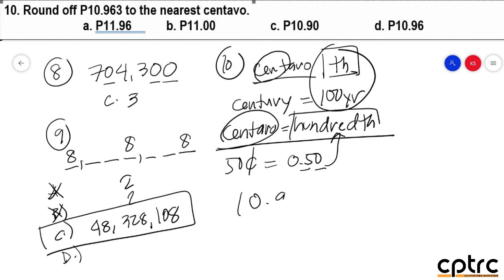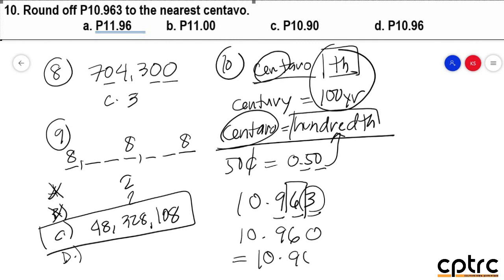So given 10 and 963. O sinong actor dyan? Hundreds place dyan. Ito si tens, hundreds, thousands. So ang actor is si 6. So ano ba yung supporting actor niya? Yung right hand niya. O sino right hand po niya dyan? Si 3. So si 3 po ba is tutulong sa kanya maka-award siya o hindi? Yes, so the problem po, 3 is less than 5. So kapag less than 5 po, that is bring down tayo. So we can never add 1 po dun sa place value na 6. So 10 and 96. At saan mag-start? Mag-change ng 0? Doon po always supporting actor, which is 0. Or just equivalent to 10 and 96. So the answer for this item is letter delta.